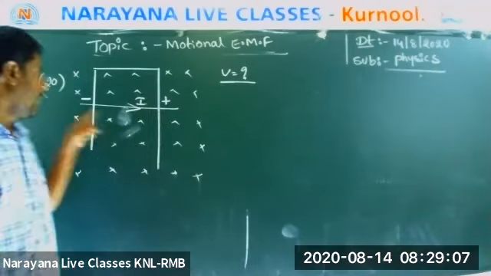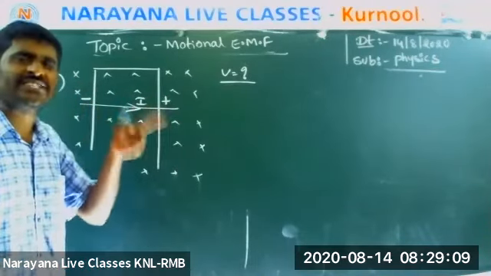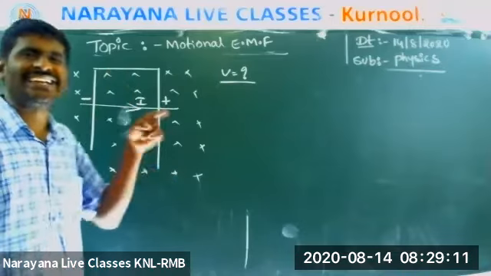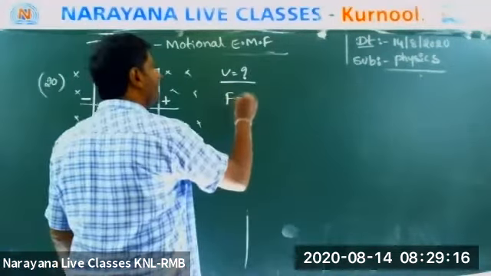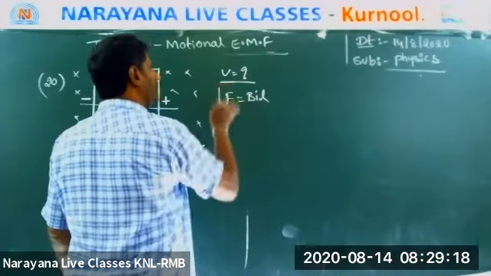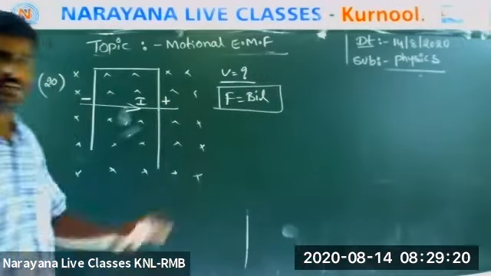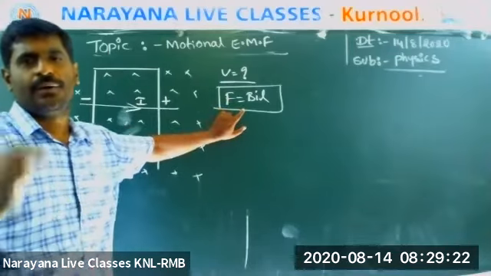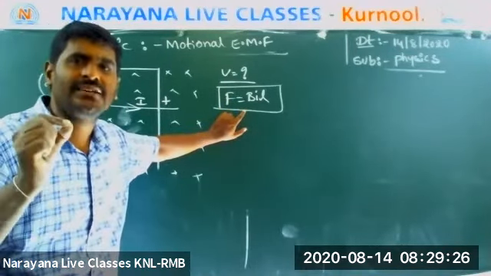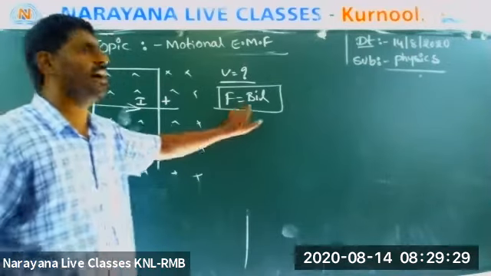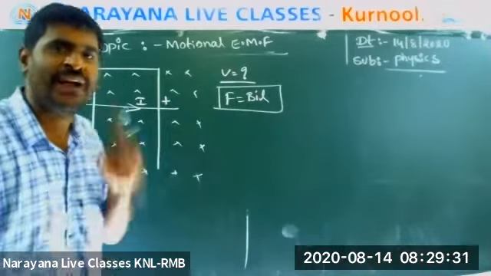Yes. In moving charges and magnetism, what did we learn? When a conductor carrying current is in a magnetic field, it will experience a force. That force is BIL. Remember this. How to find direction?